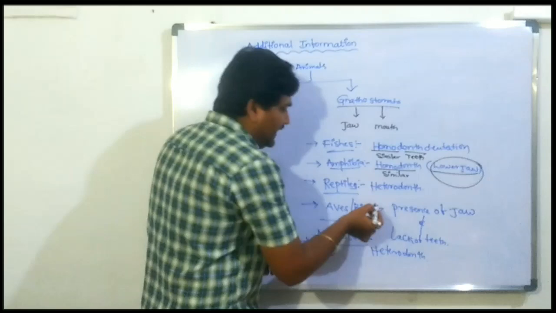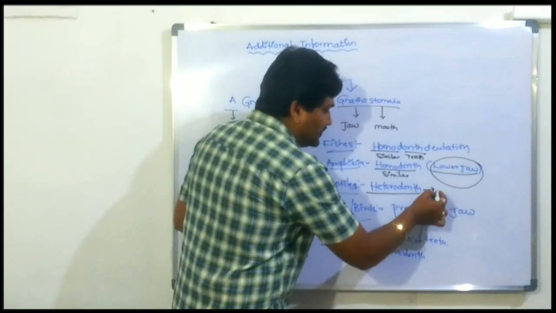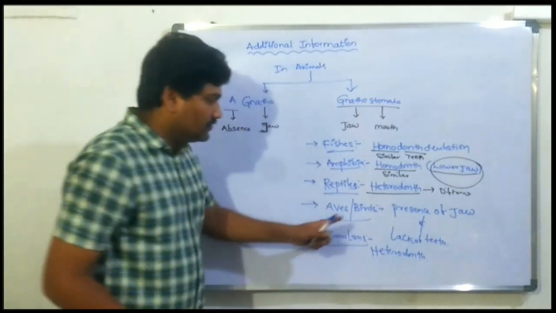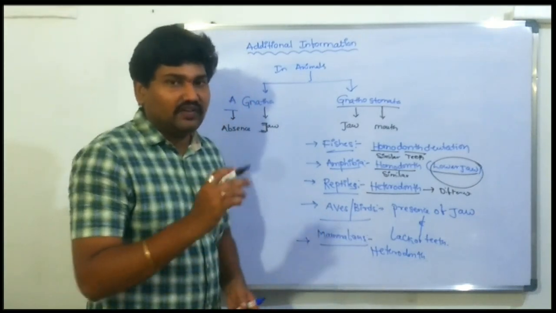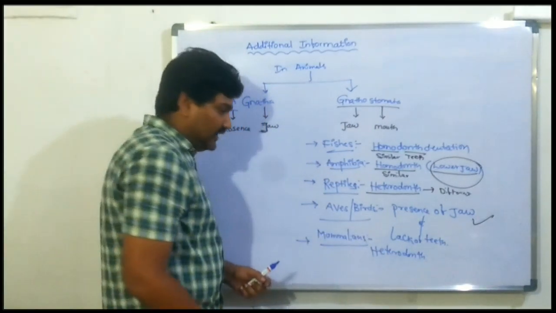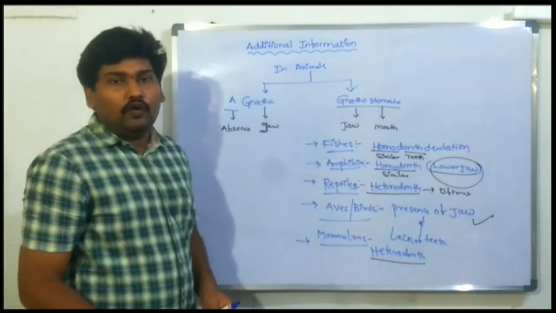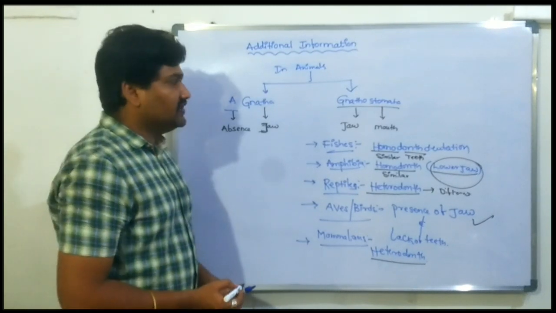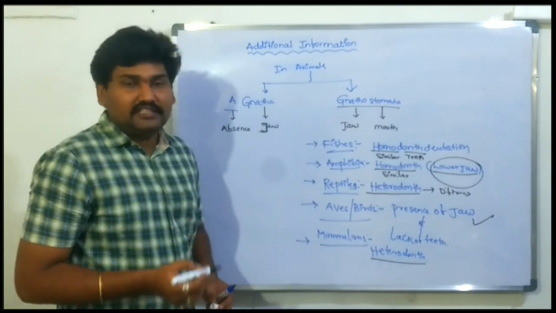Next, reptiles show heterodont dentation. These are creeping individuals, and they also have different kinds of teeth. Next, aves have two jaws but lack teeth. It is also one of the evolutionary processes. The last one is mammalia. Mammalia have heterodont dentation, containing four types of teeth: incisors, canines, premolars and molars. So this is the information about the structure of the teeth and additional information about teeth in evolutionary changes. Thank you.